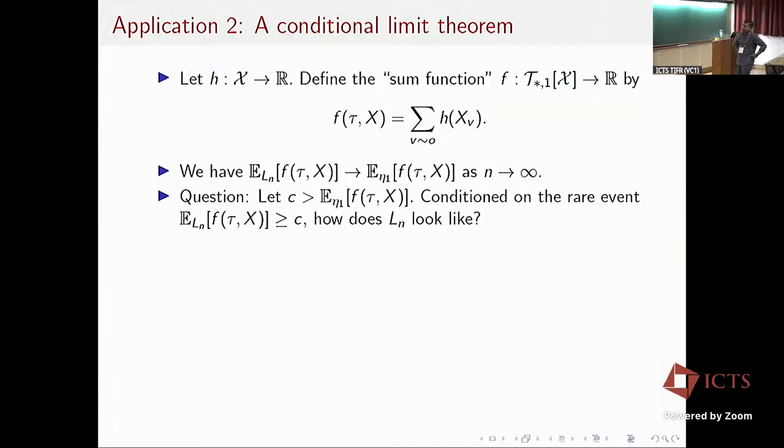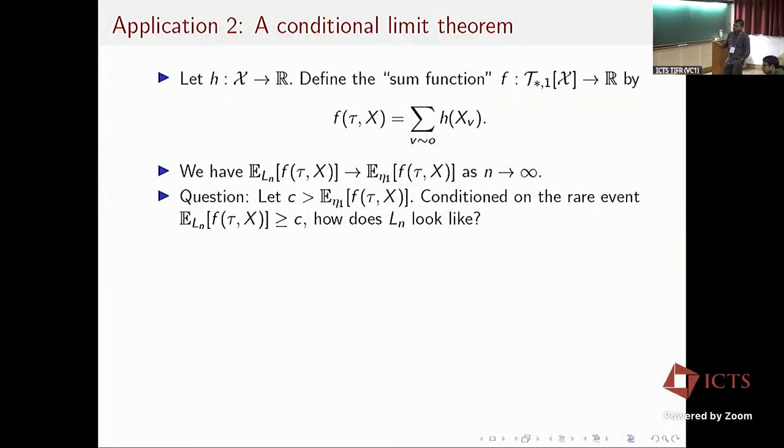Okay, so for example, in the case of spin systems, I can take this x to be just 0 and 1, and let's say h to be the identity function. In that case, this expectation with respect to the empirical distribution will tell you the average degree of the vertices whose mark is 1. And we want to understand how the typical first neighborhood looks like when conditioned on this average degree being more than the typical value.